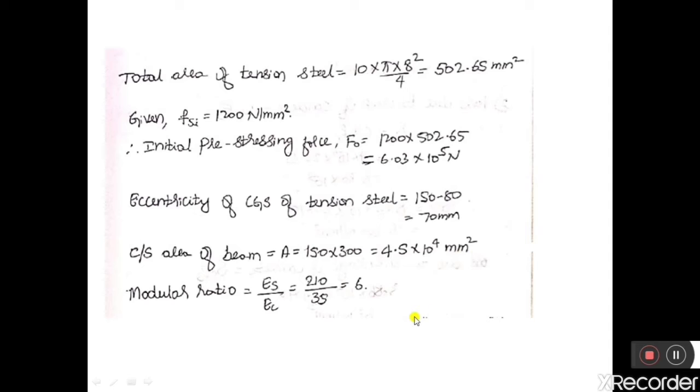So the modular ratio. Modular ratio is defined as the ratio of Young's modulus of steel to Young's modulus of concrete. So Young's modulus of steel is given and Young's modulus of concrete is given. So the modular ratio will be 6.